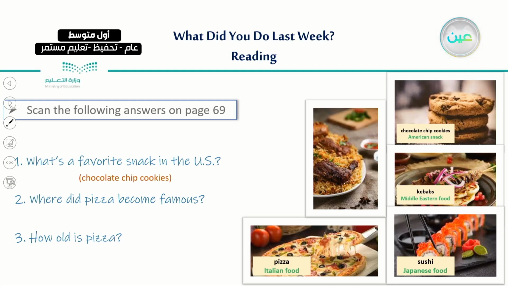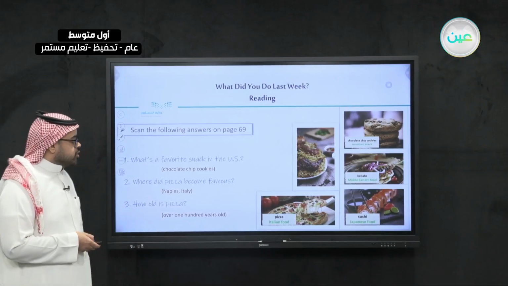And also, where did pizza become famous? Where exactly did it become famous? In Naples, in Italy. And the third question is, how old is pizza? It is over 100 years old. So these are the questions of this text. So now I would like you to check the answers that you already wrote with these answers, and see if there is any matching.